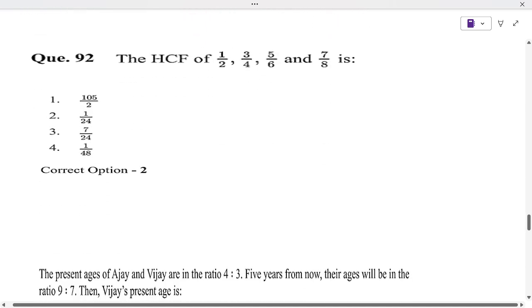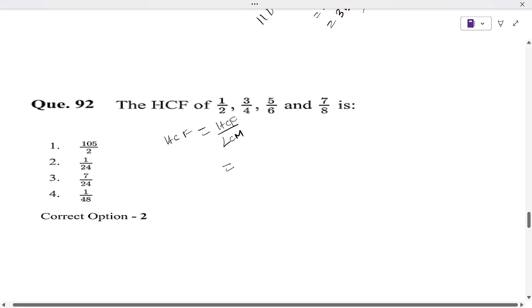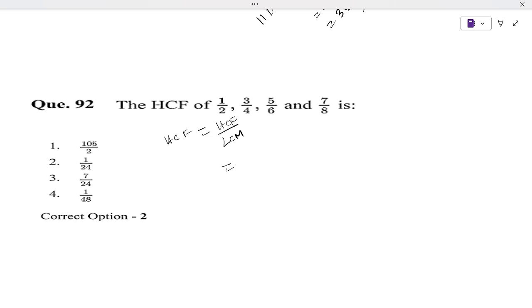So whenever you come across this type of fraction, you have to find the HCF of the numerators, the upper ones, and the LCM of the denominators, the lower ones. So the upper part is 1, 3, 5, 7. Which number can divide all of 1, 3, 5, 7? Only 1. So the HCF, the highest common factor, is 1.